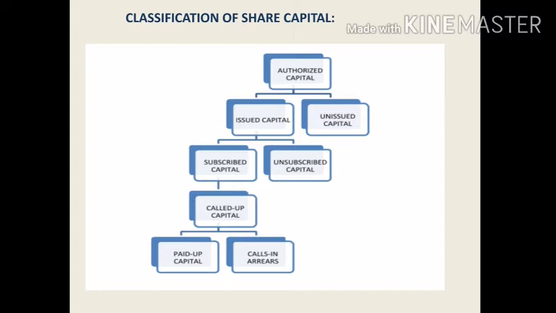Okay. After that, issued capital is subdivided into two parts, subscribed capital as well as unsubscribed capital. Subscribed capital is how much we have collected from the public as well as how much is the pending amount. Now under subscribed capital we have two types, called up capital and uncalled capital. Then called up capital has two types, paid up capital as well as call in arrears. One by one we will see what is authorized capital, what is issued capital, what is unissued capital, what will be the subscribed capital amount, and what will be the called up capital and call in arrears. We will see one by one.